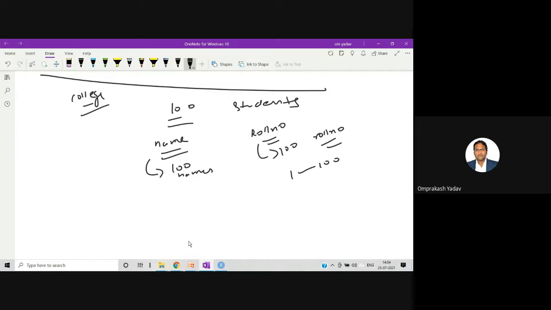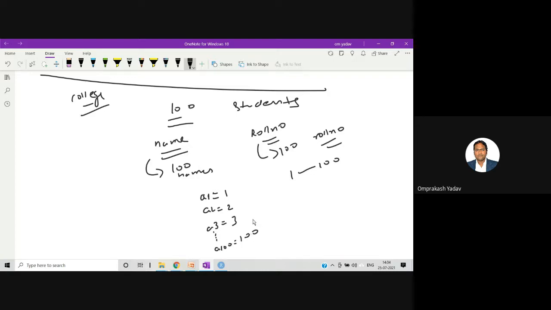It can start from any number and end anywhere, right? So if I'm telling you to store the roll numbers of the 100 students, you will create variables like this. Let's say a1 is one variable storing 1, then a2 storing 2, a3 storing 3. Like this, if you want to store 100, you will first create 100 variables.